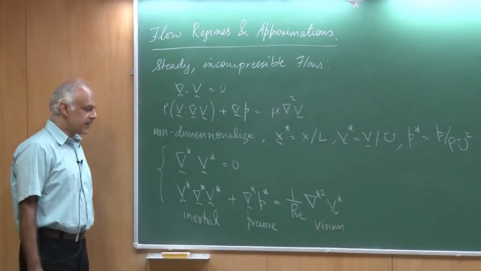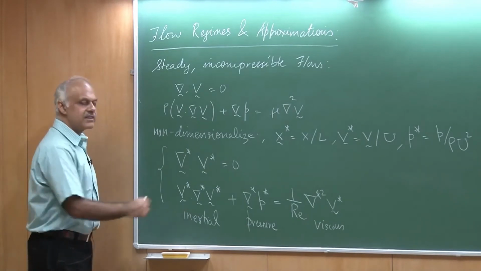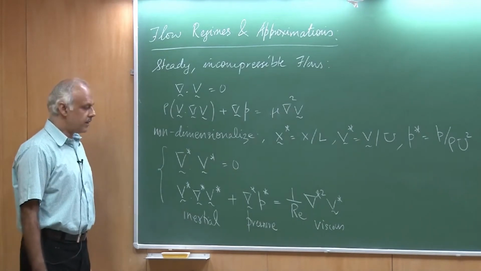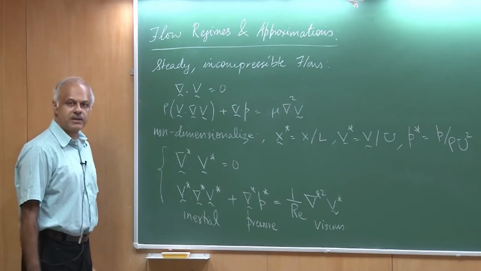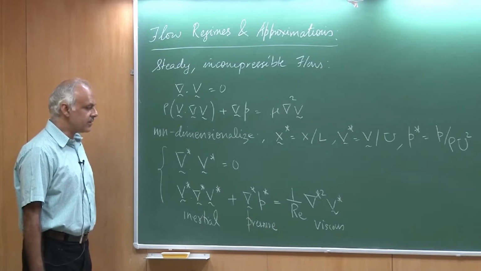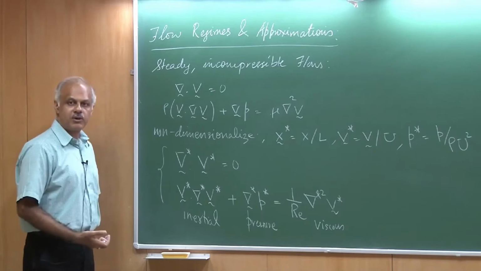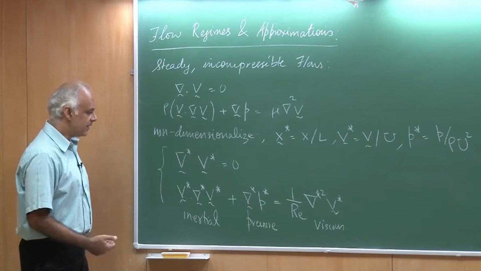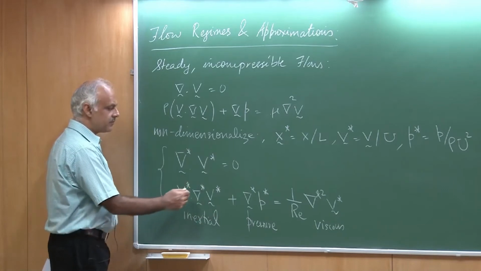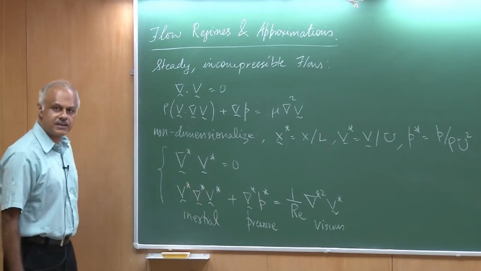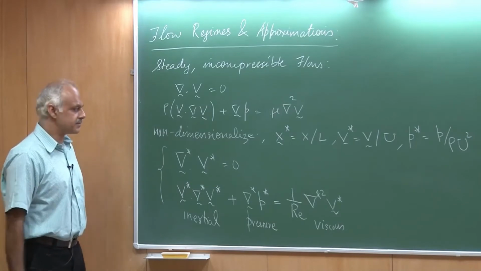The argument being made is, in general we could have a flow where all these terms are important, but then we could also have a situation where perhaps only two of them are important. We further argued we cannot have a situation where only one of them is important, because we said suppose there is a term like the inertial term which is important, it must be balanced by some other mechanism, and therefore at least two of them should be important.